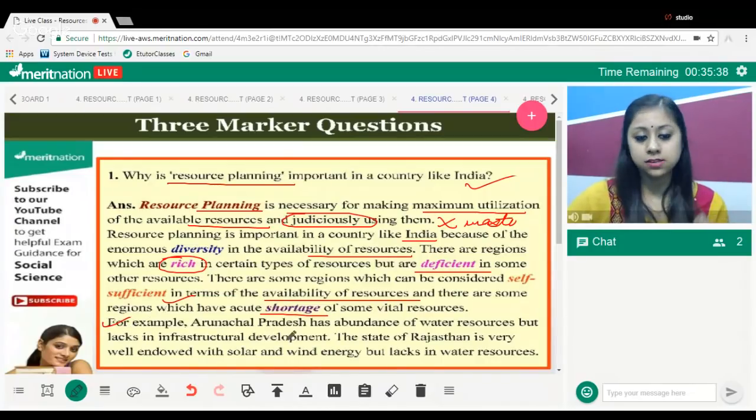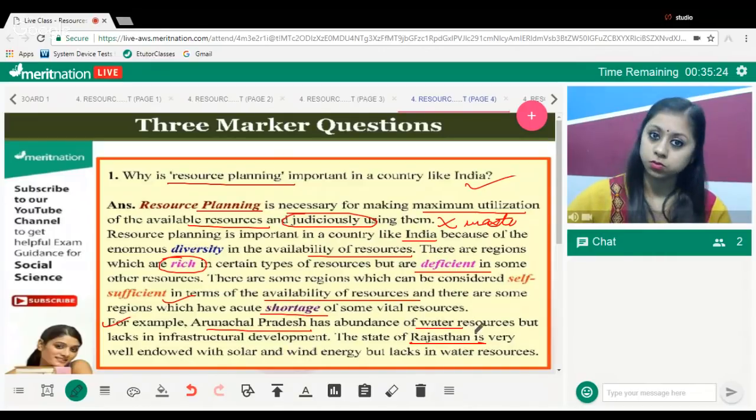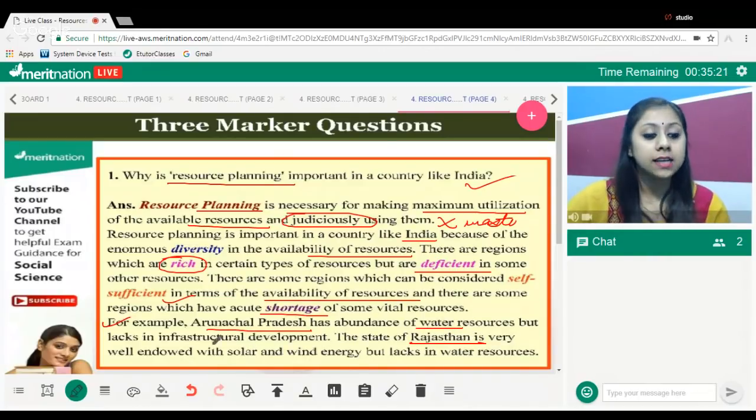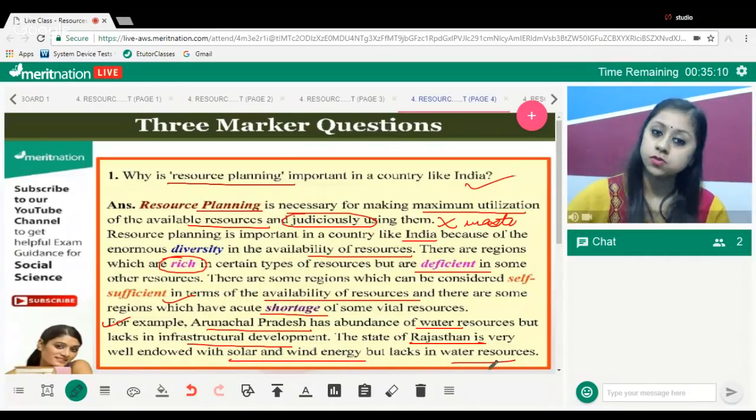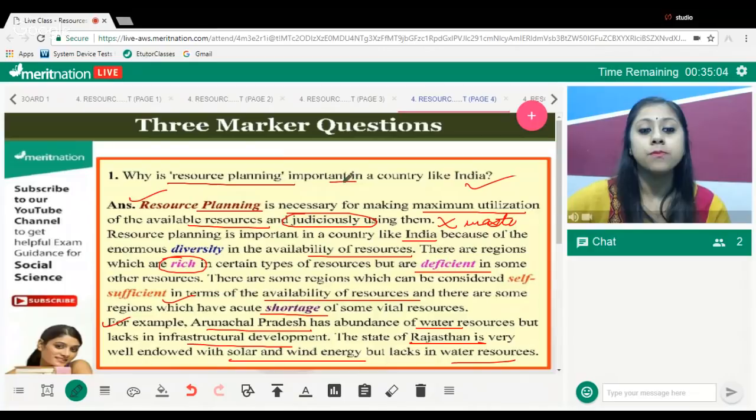Okay, here I have given the example of Arunachal Pradesh and Rajasthan. You can give certain other examples also, which come to your mind. For example, Arunachal Pradesh is rich in water resources. However, it lacks infrastructural development. However, if we see, Rajasthan is rich in solar and wind energy. However, it lacks water resources. Hence, resource planning is very, very important in a country like India. Clear, all of you? Okay.